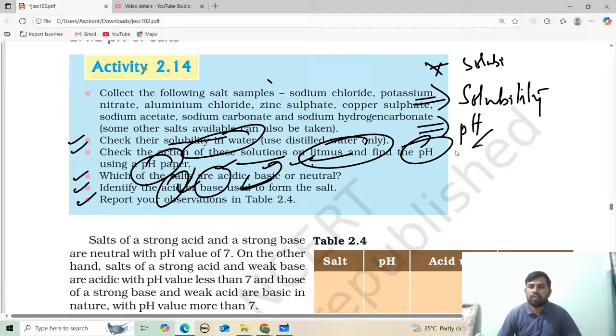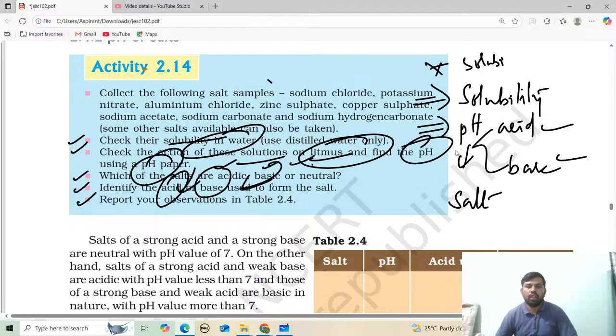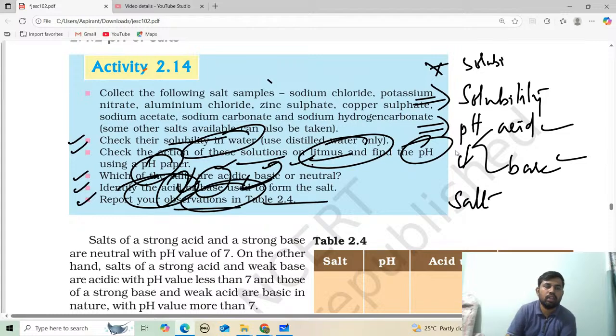And afterwards they are asking to identify the parent acids and bases. It means the pH of a salt depends upon what kind of acid and what kind of base are used to prepare that particular salt. That is important. That's why they are asking to identify the acids and bases used to prepare the salts. Okay, let's see.